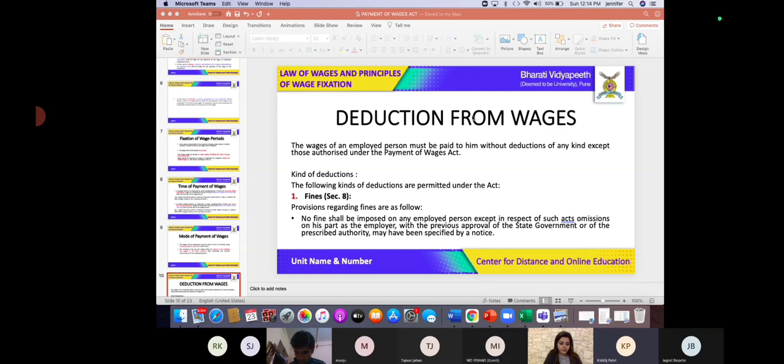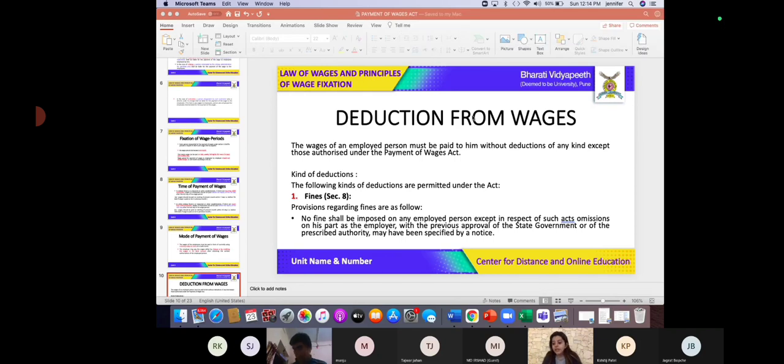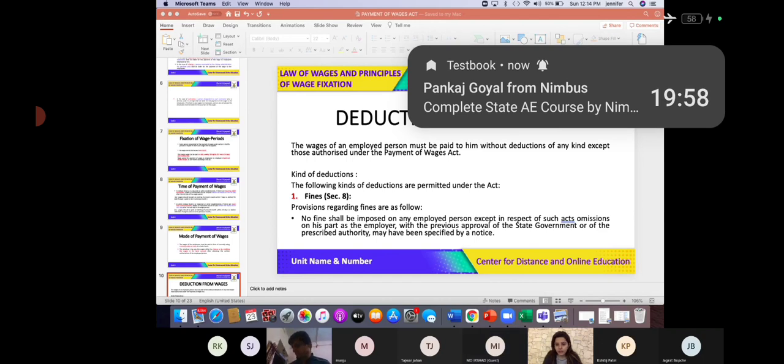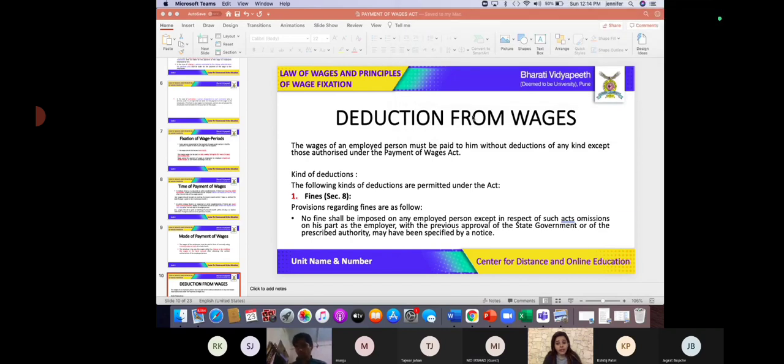Causing willful loss to the organization. Okay. So tell me one thing. Now, if in an industry, if the employer is stopping the increment of an employee, will that be considered as deduction?